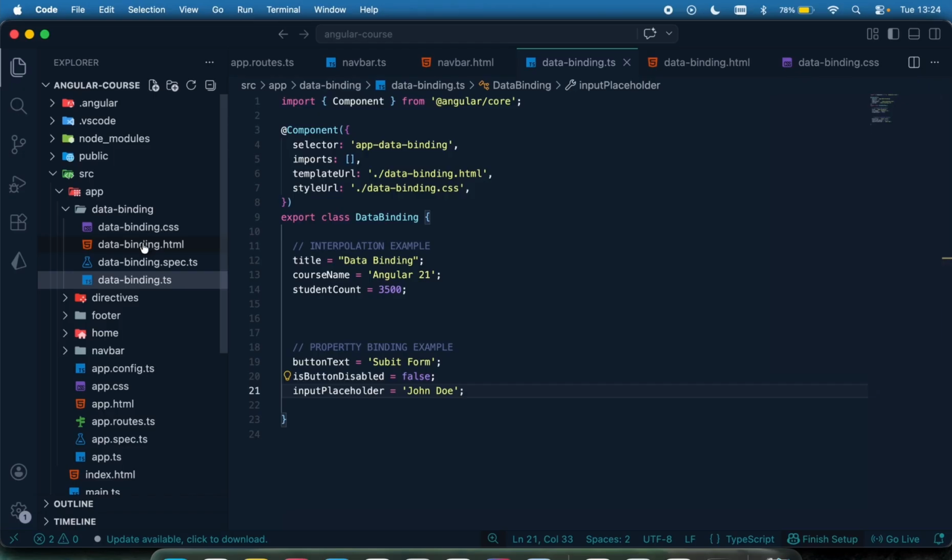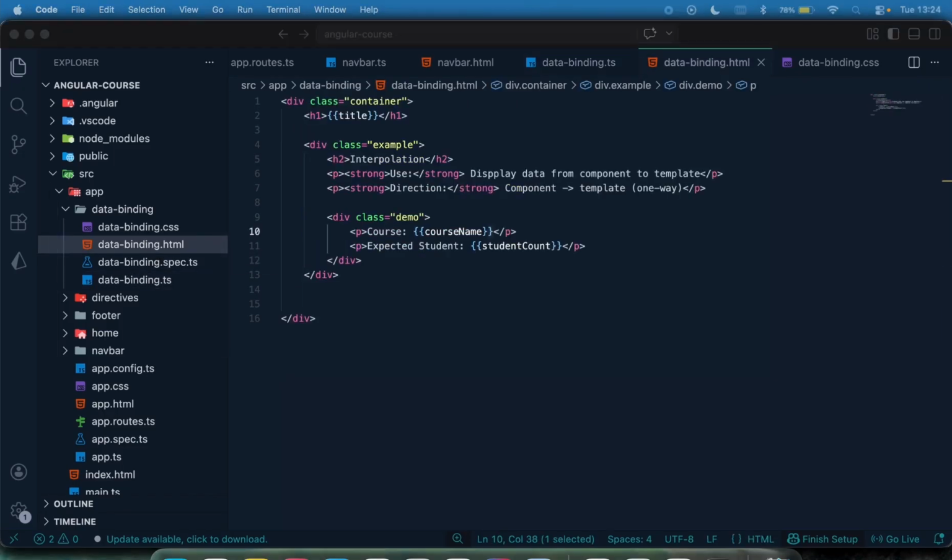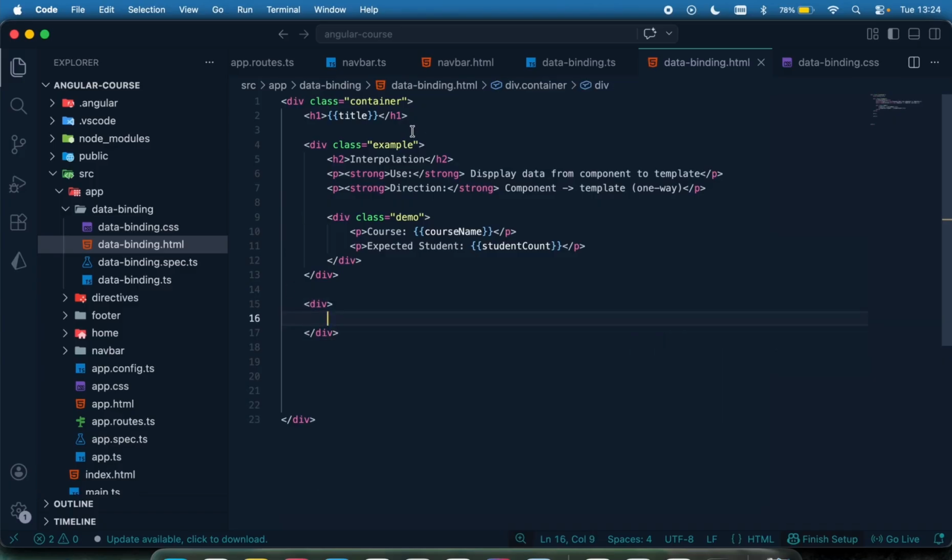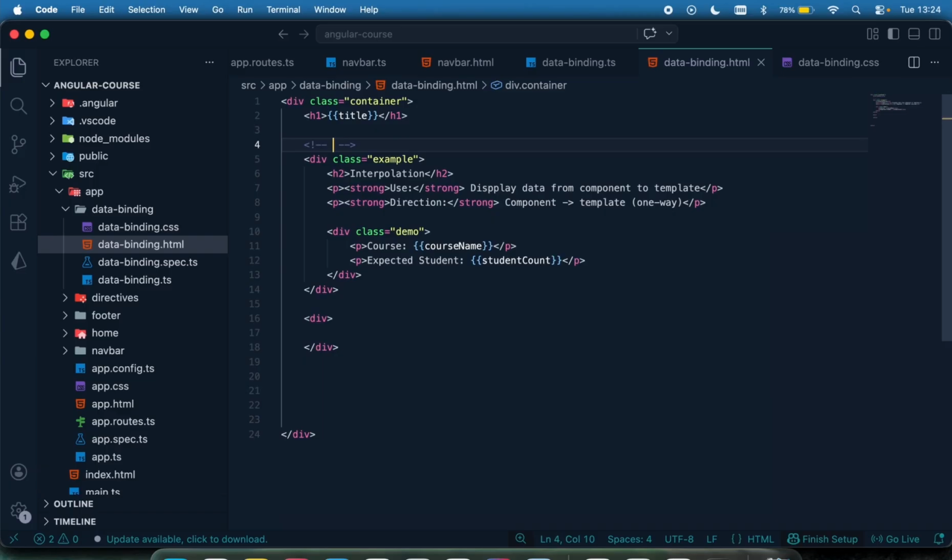Okay, so I'm going to come to my HTML template, move down, and create a div. Let me add a comment. This can be the interpolation example, so when you go over the code, you can see what it is. This one right here is going to be the property binding example, like that.